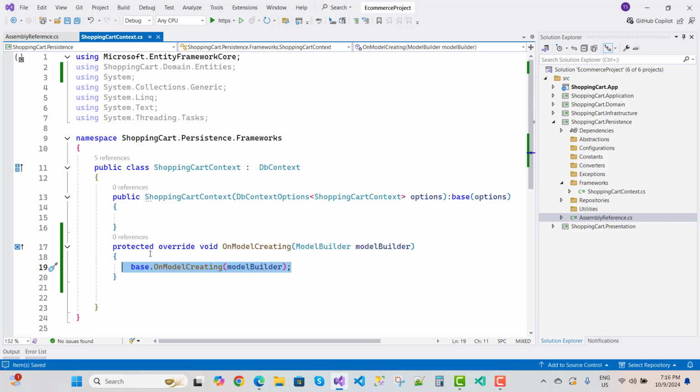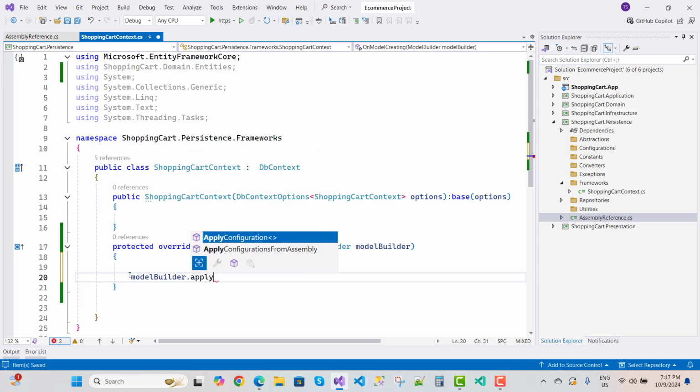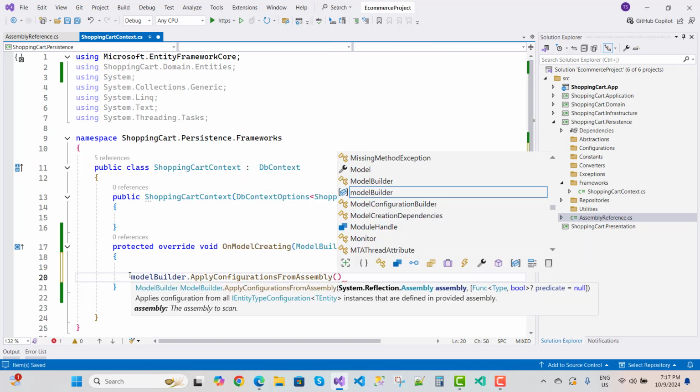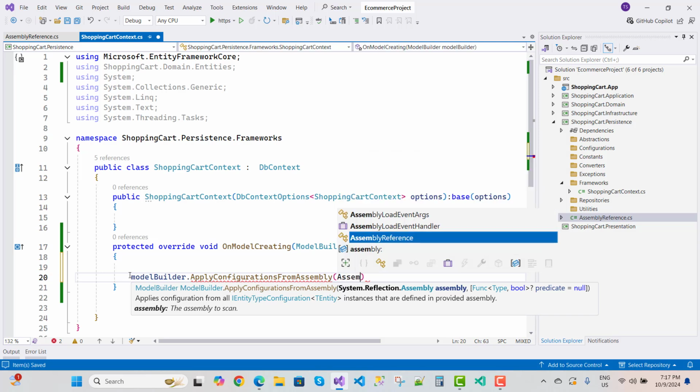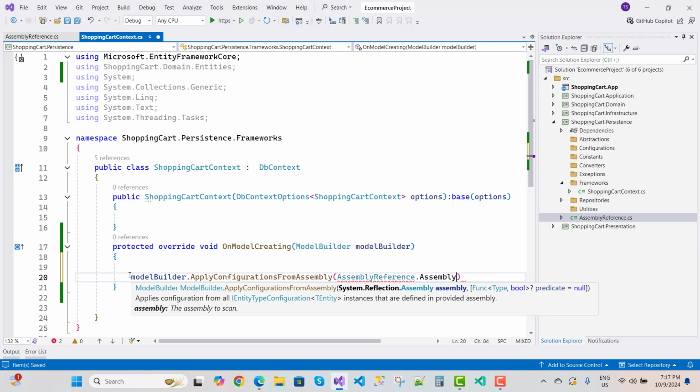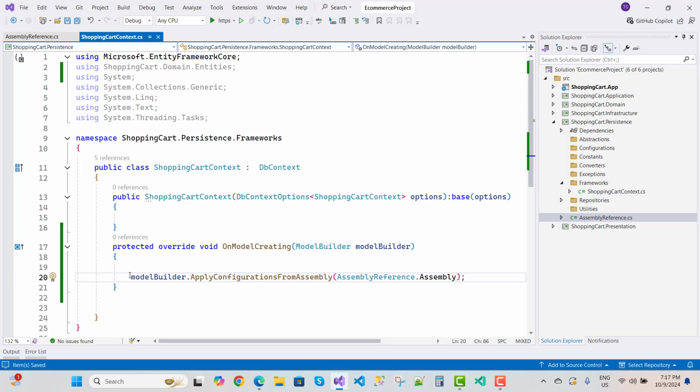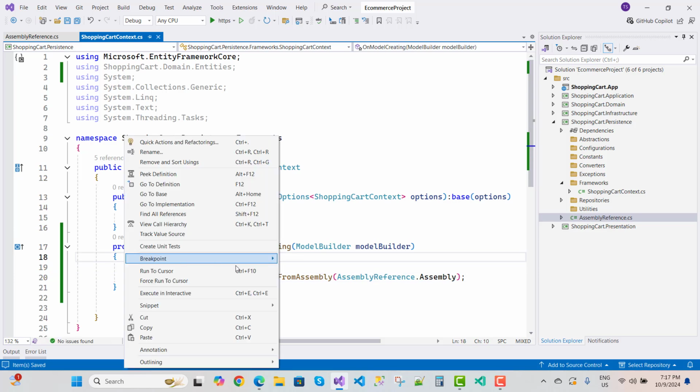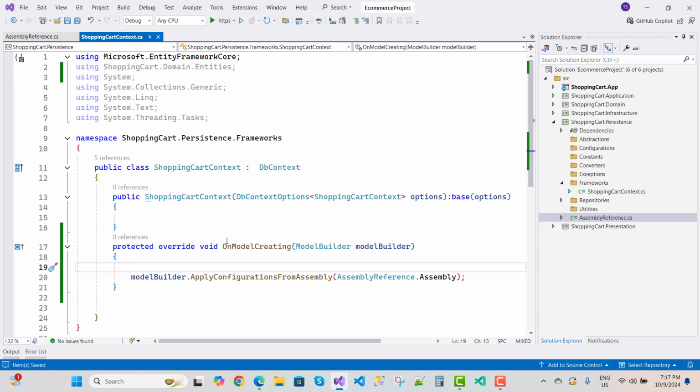Now I want to apply the configuration this way. So you can use modelBuilder.ApplyConfigurationsFromAssembly, and the assembly is AssemblyReference.Assembly. Okay, so that is the way to read the assembly like this. Now how do we apply configurations from the assembly?